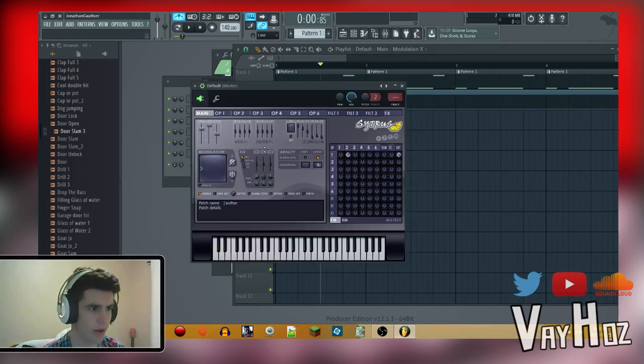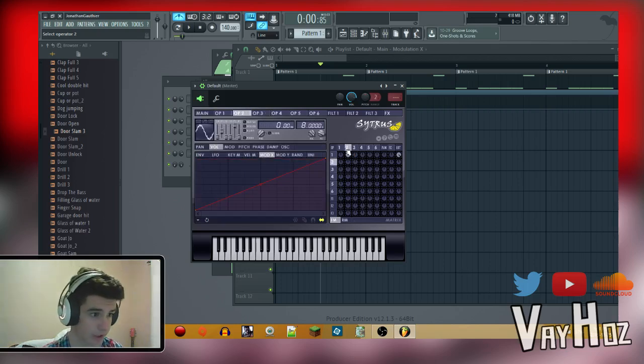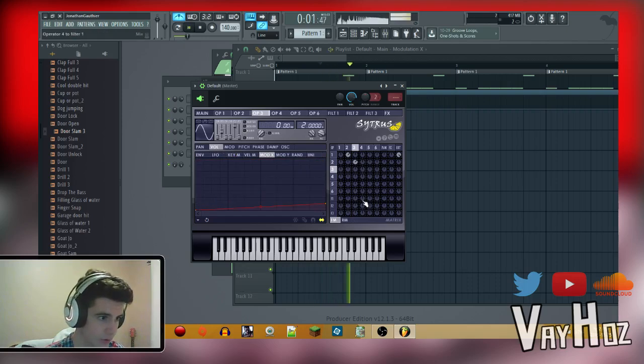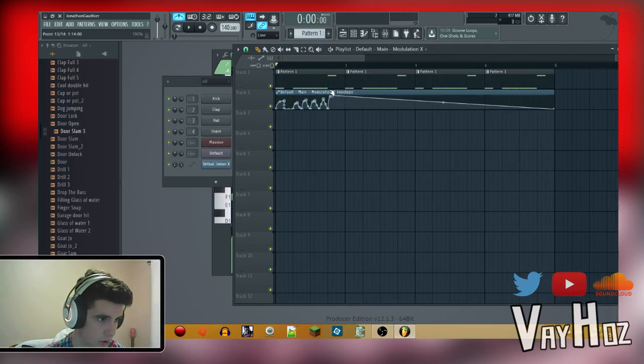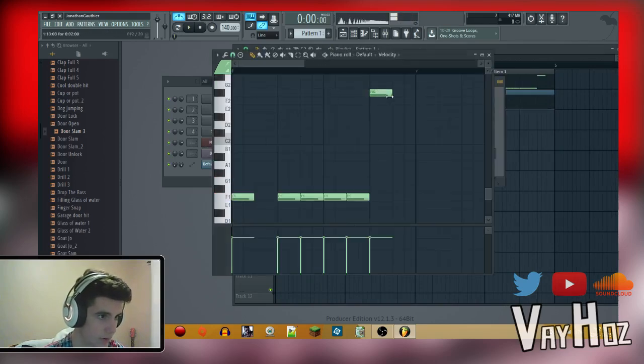And you can do this with multiple oscillators, by the way. You can have another oscillator affecting 2, which we'll just do right now, just for the sake of the video. So 3 is gonna mess with 2, with a mod shape here, mod X, and I'm gonna make it so that it doesn't affect it too much. So there you go. That's pretty cool, I guess. Okay, so let's say we have that.